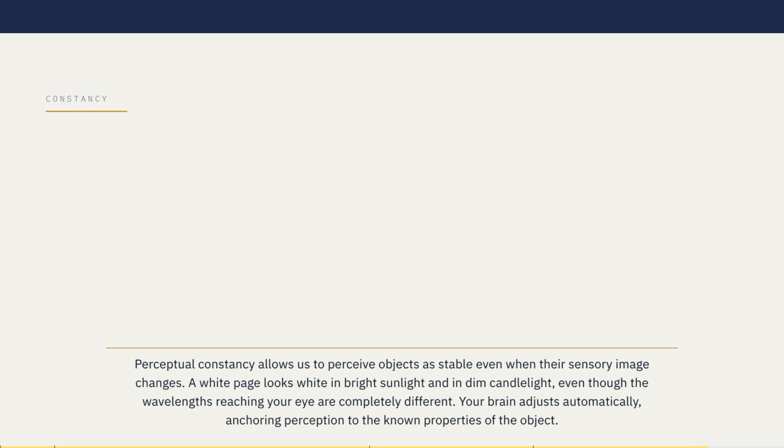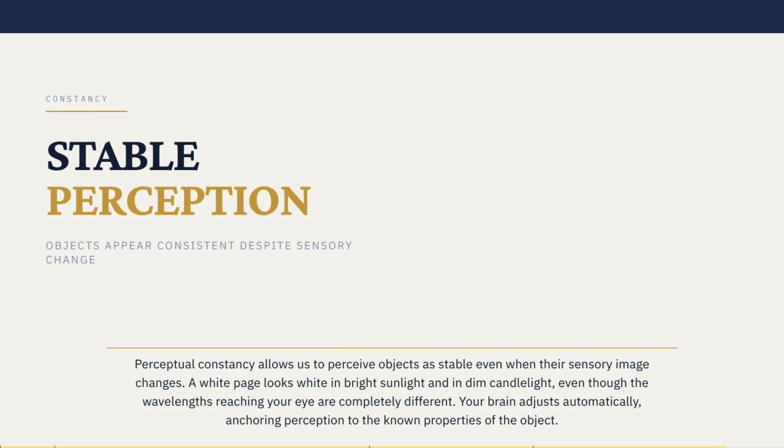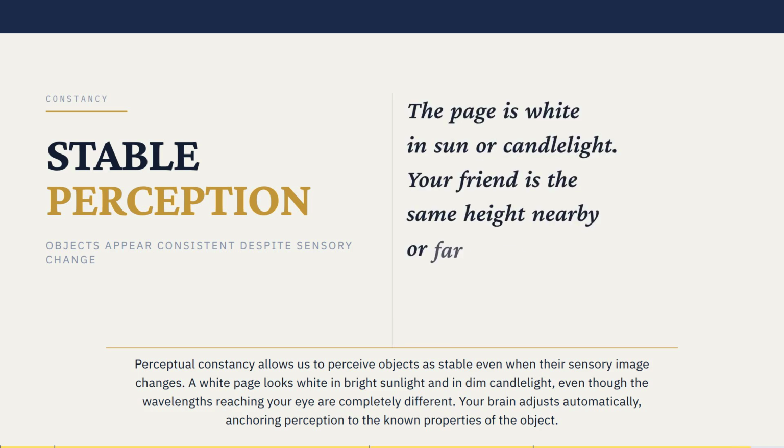Perceptual constancy allows us to perceive objects as stable even when their sensory image changes. A white page looks white in bright sunlight and in dim candlelight, even though the wavelengths reaching your eye are completely different. Your brain adjusts automatically, anchoring perception to the known properties of the object.